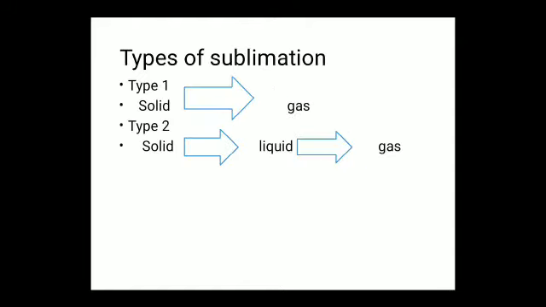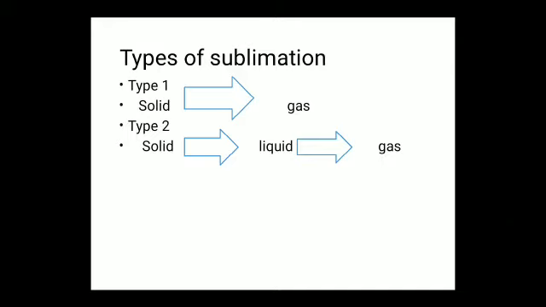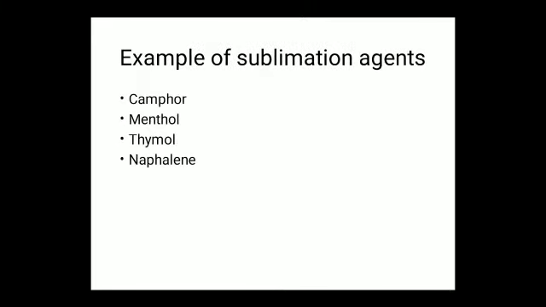Next, types of sublimation. The sublimation process is divided into two types, type 1 and type 2. In type 1 sublimation, the solid is directly converted into gas without formation of a liquid state. Type 2 sublimation involves the solid first being converted into liquid, then converted into gas. Next, examples of sublimation agents: camphor, menthol, thymol and naphthalene. These are the sublimating agents.